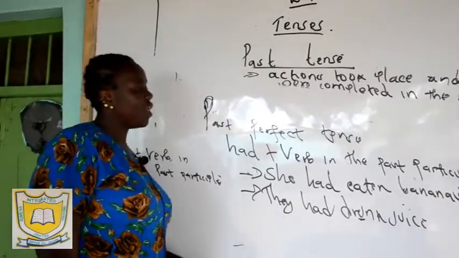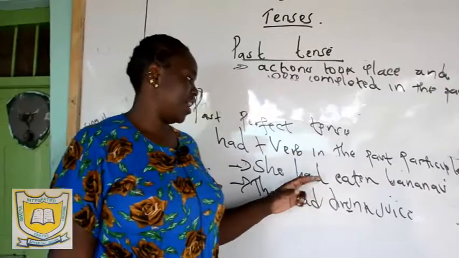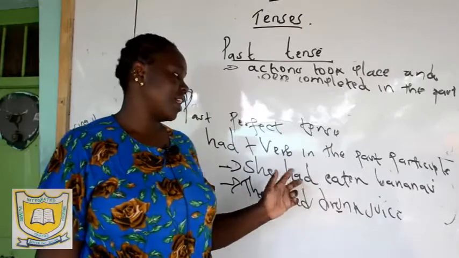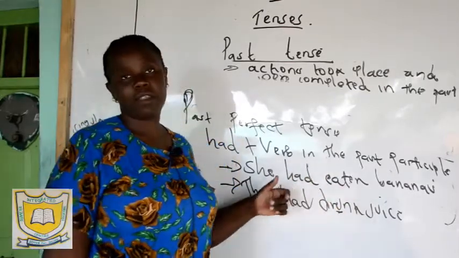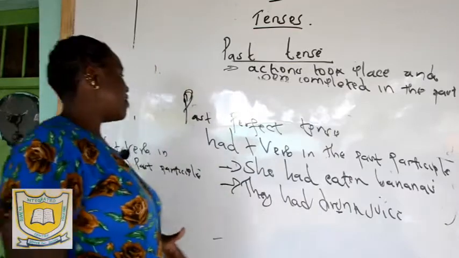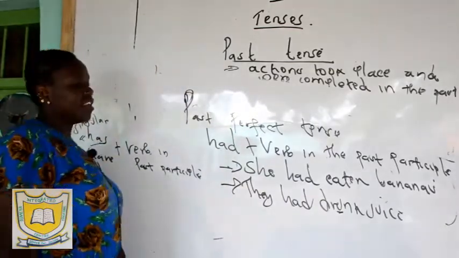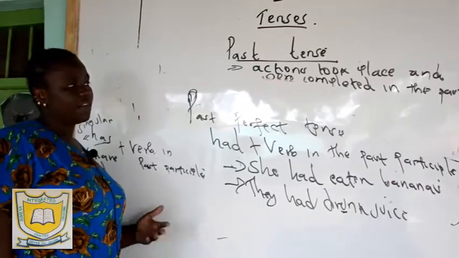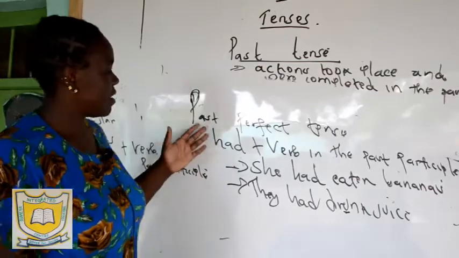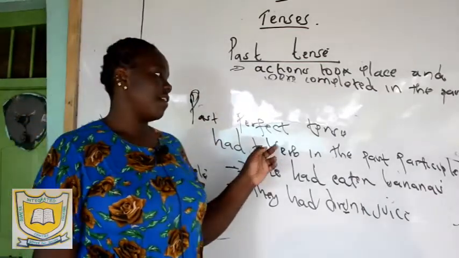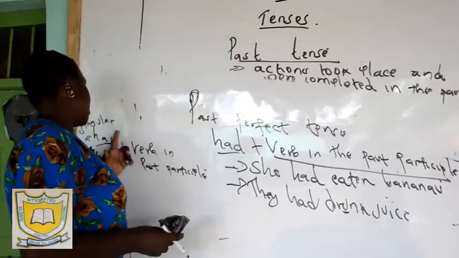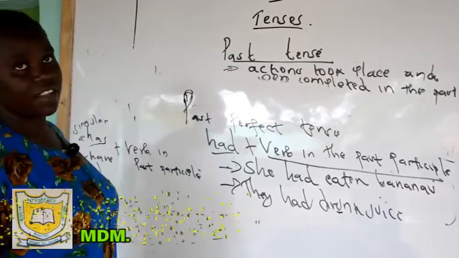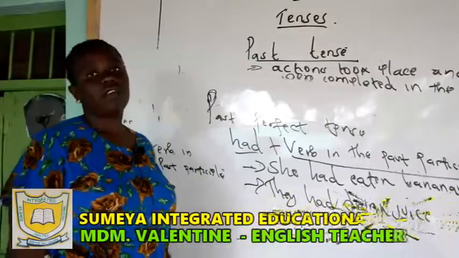Now it is simple. Any moment you see a helping verb, had, has, have, were, you just remember that after a helping verb, you always go for the past participle. She had eaten bananas, they had drunk juice. That is the past perfect tense. You form the past perfect tense by use of had plus a verb in the past participle, which is different from the present perfect tense, which is formed by has or have plus a verb in the past participle.